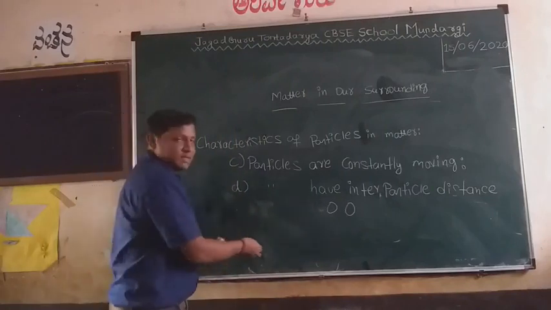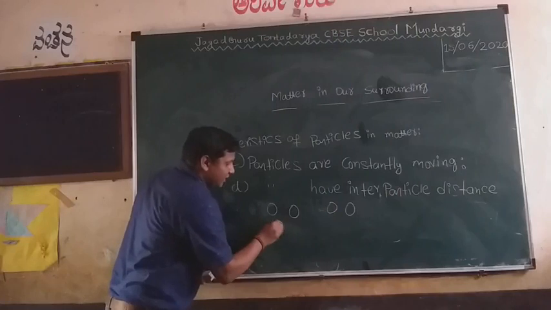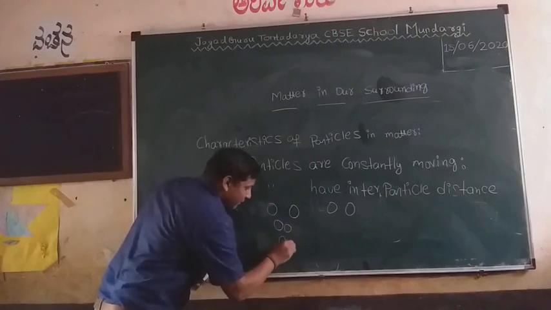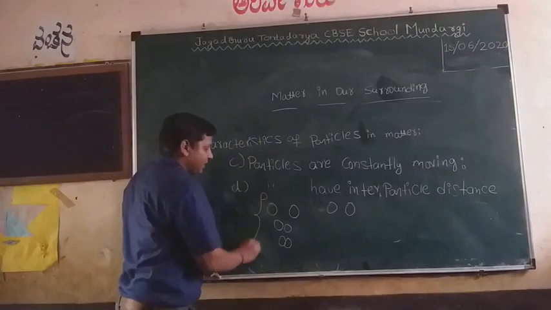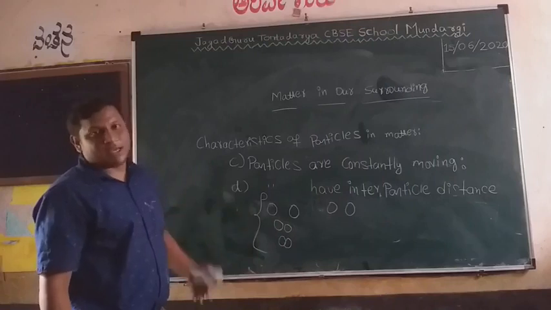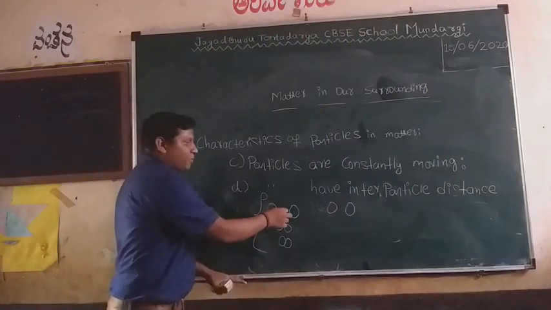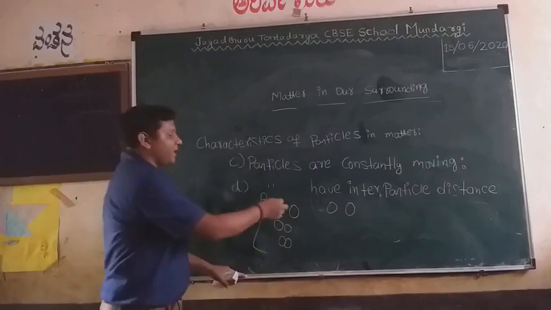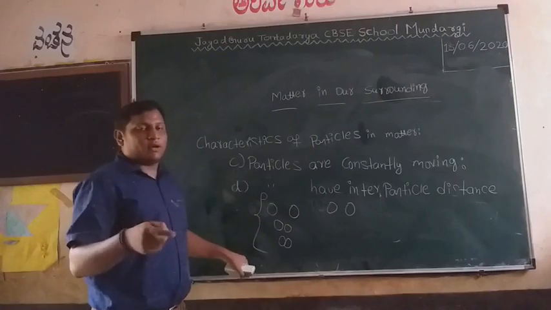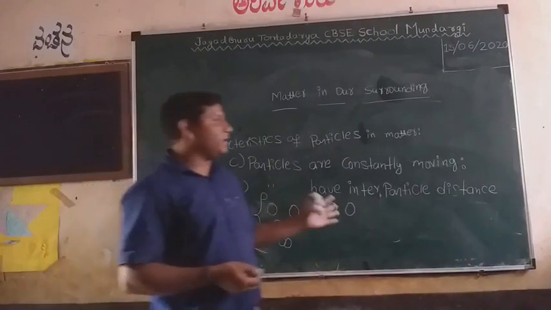In some matter the interparticle distance is more, in some it is less, in some it is very less. Based on this interparticle distance only, we will categorize solid, liquid and gas. Every matter has an interparticle distance, but it is different for different matters. This is the fourth property.